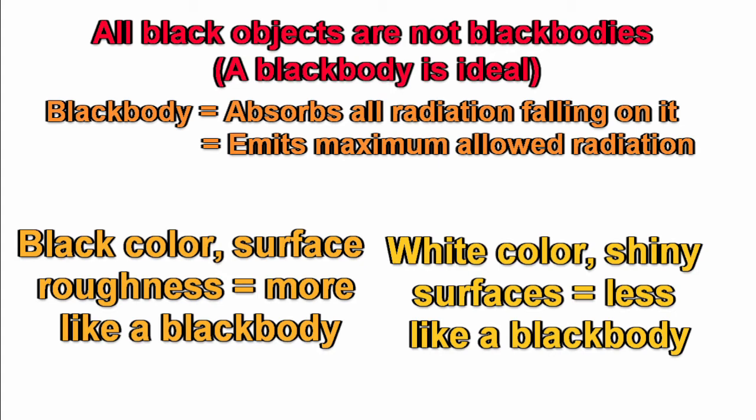On that note, shiny surfaces also emit and absorb less, and rough surfaces emit and absorb more. So a black rough object is very close to being a black body, and a shiny white object is very far from being a black body. Whew, finally we can move on to the good stuff.